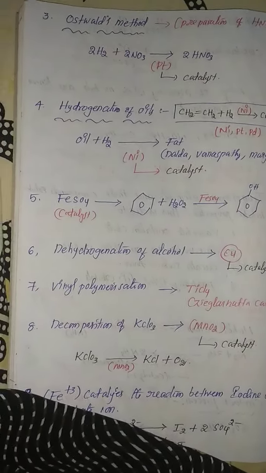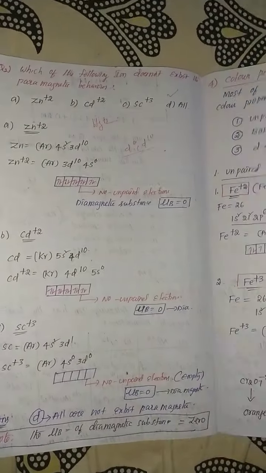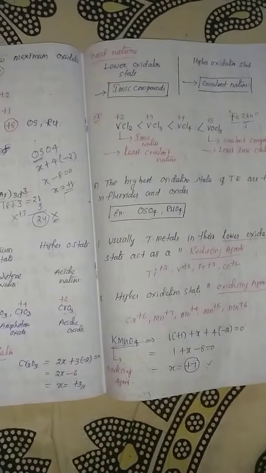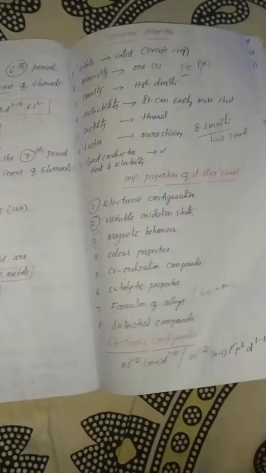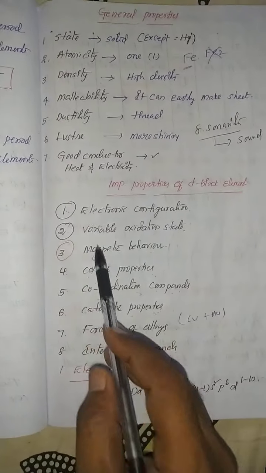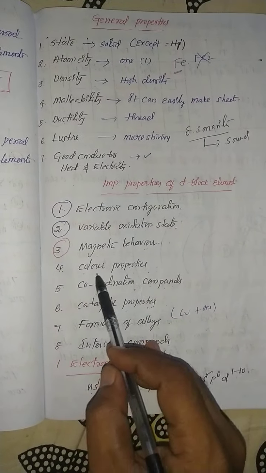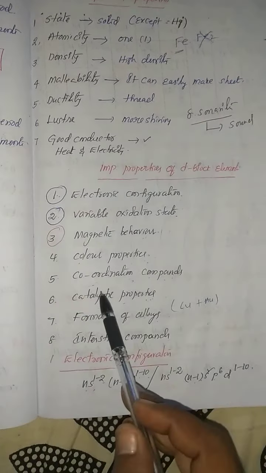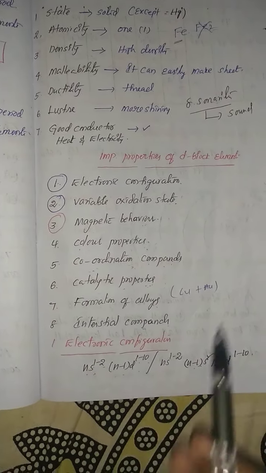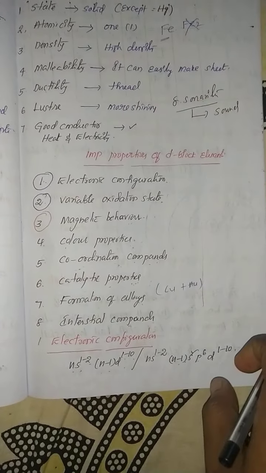So we have successfully completed the important properties of d-block elements. What are they? Electronic configuration, which is a general property, variable oxidation state, magnetic behavior, color behavior, coordination compound behavior, catalytic properties, formation of alloys, and interstitial compounds. Definitely at NEET level as well as board level, these properties are very, very important.